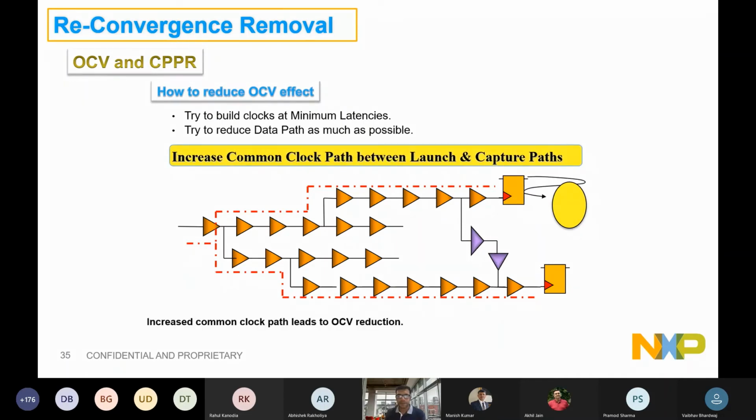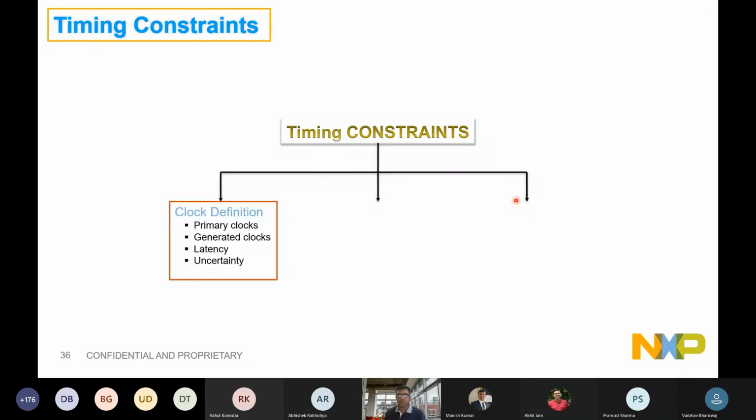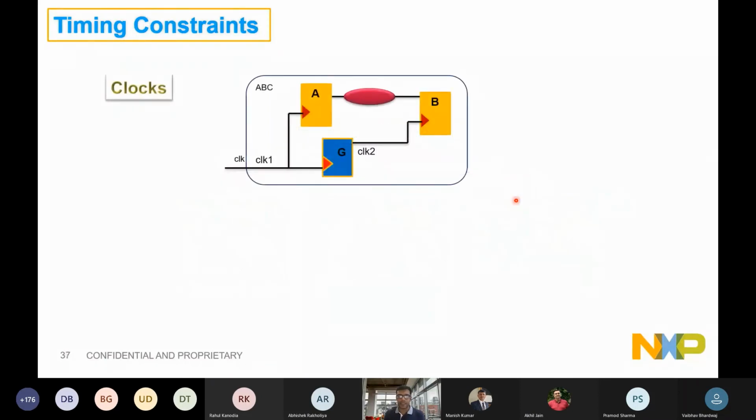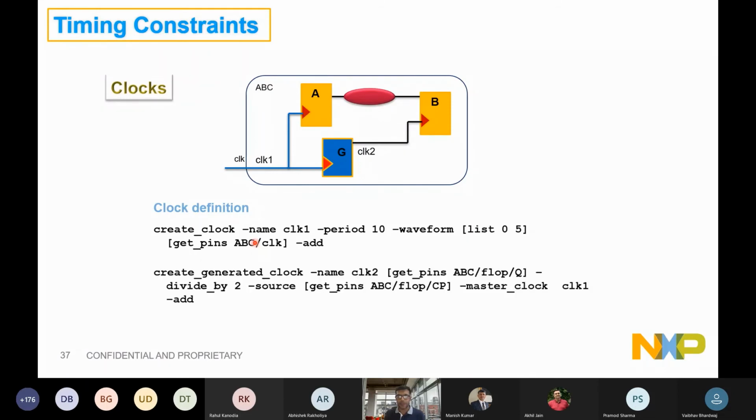Okay, important topics, timing constraints. These are the basic building blocks of timing constraints. You have clock definition, you have exceptions, and then you have IO timing constraints. How they are linked, we'll see next, right? So this is the design, flop A, flop B. Nothing is defined while you begin. You will define a clock 1. The moment you define clock 1, it will be propagated to the design. The moment you define a clock 2, clock 2 will also be propagated to the design.